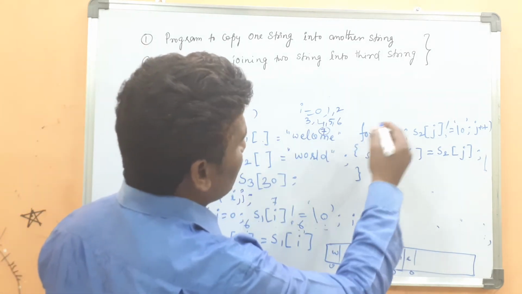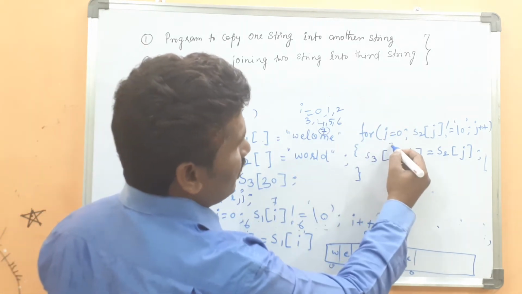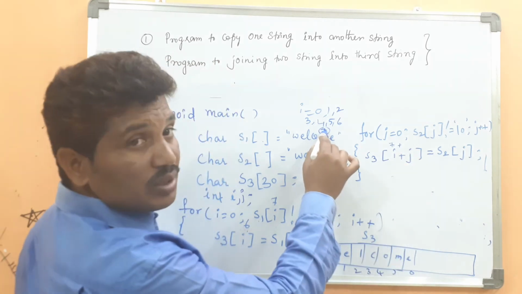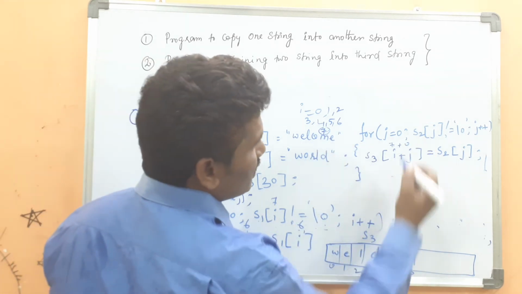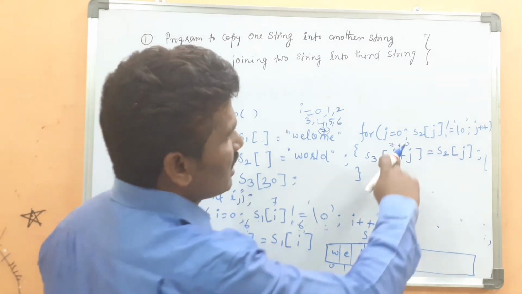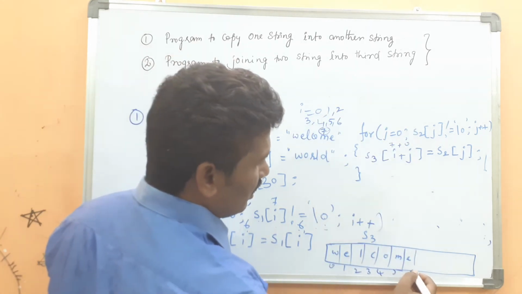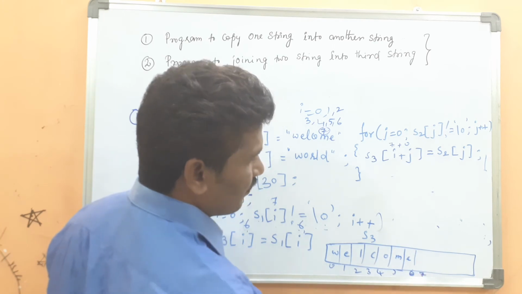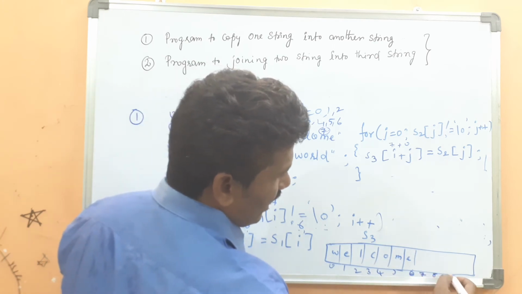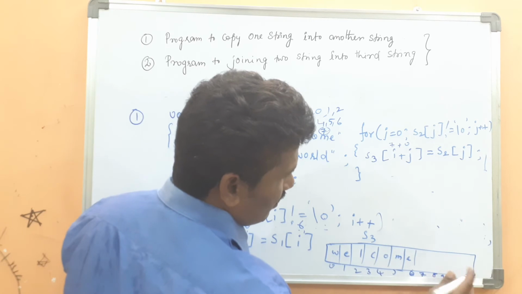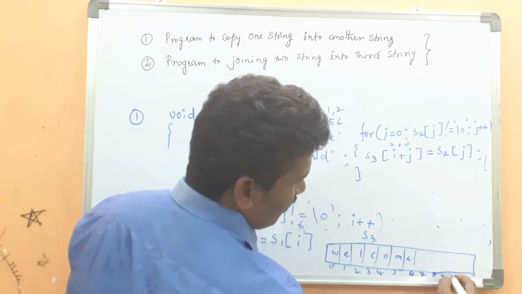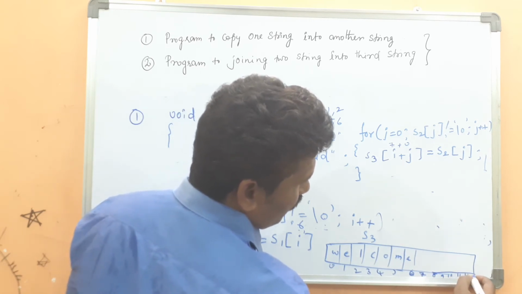Then what is the I value? I value 7, j value 0. 7 plus 0, it is 7. Then 8, 9, 10, 11, 12.